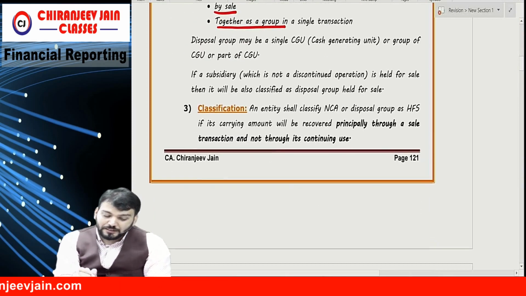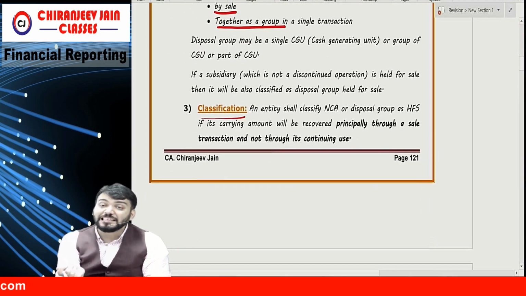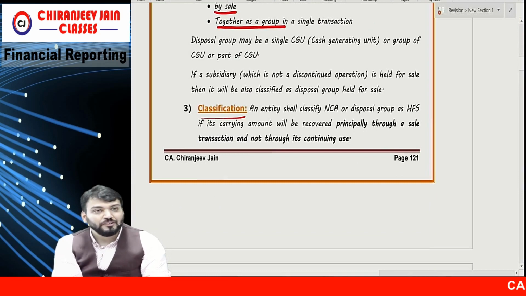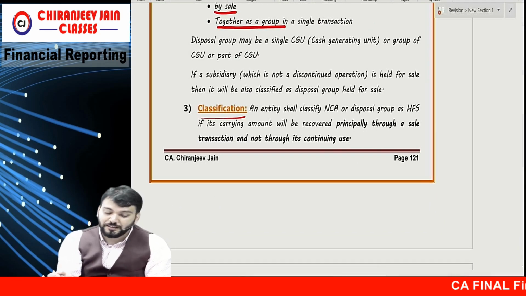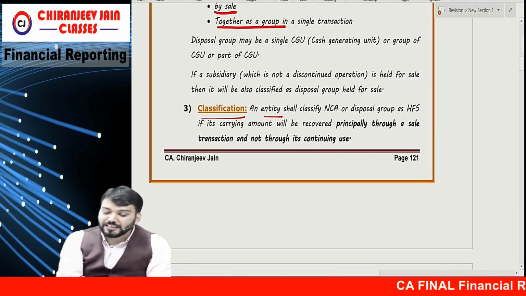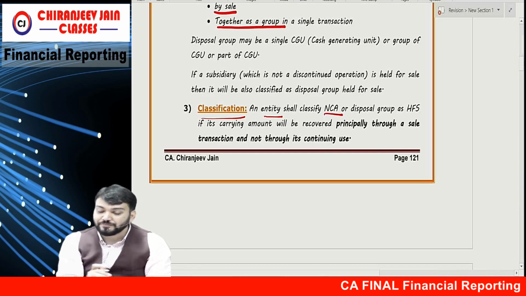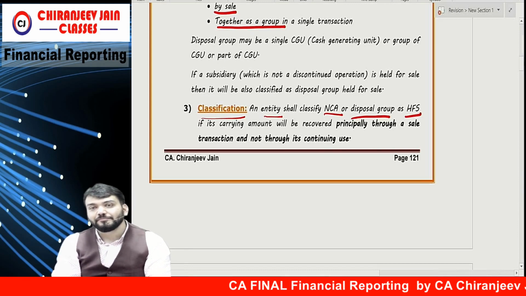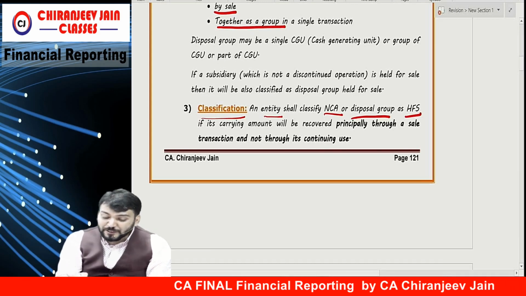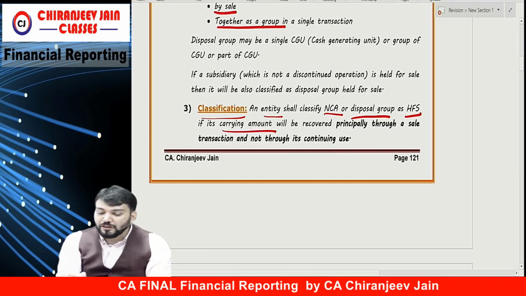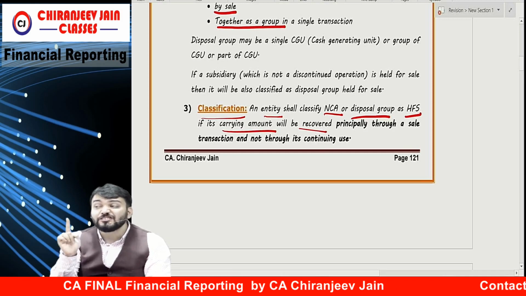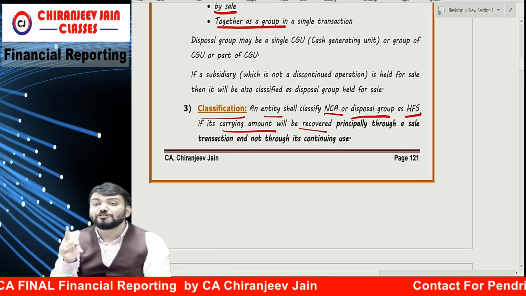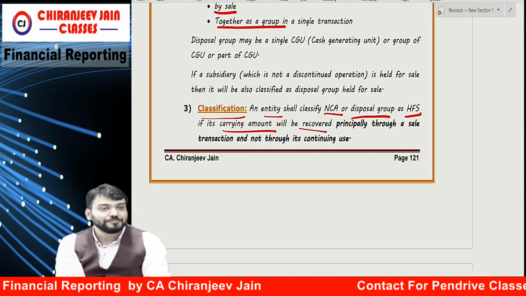Classification: when will it become held for sale? Any entity shall classify a non-current asset or disposal group as held for sale if its carrying amount will be recovered principally through a sale transaction. It means not by means of use.